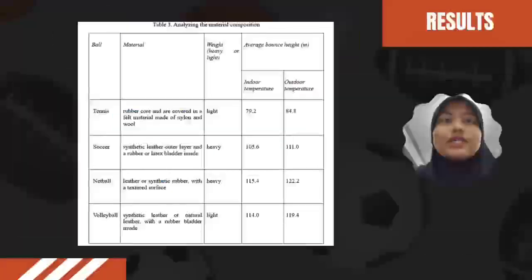Next result is to analyze the material composition. For tennis, the materials used are a rubber core covered in a felt material made of nylon and wool. For soccer, a synthetic leather outer layer and a rubber or latex bladder inside. For netball, leather or synthetic rubber with a textured surface, while volleyball uses synthetic leather or natural leather with a rubber bladder inside. For weight of the ball, tennis and volleyball are lightweight, while soccer and netball are heavyweight.